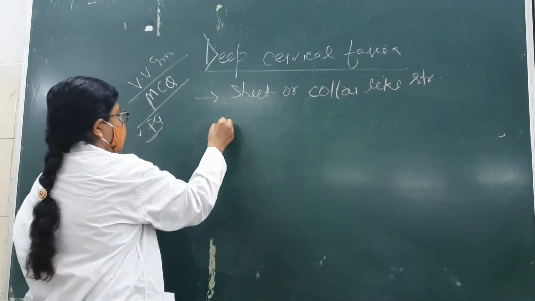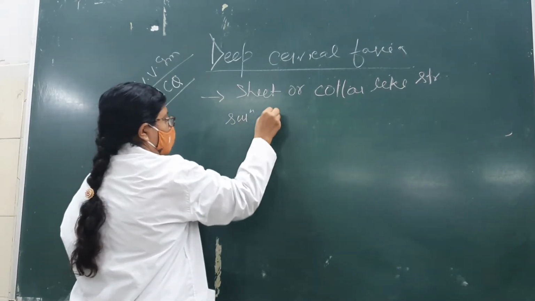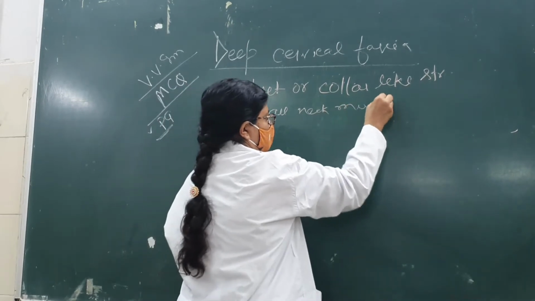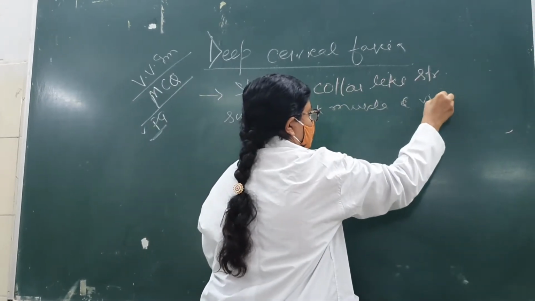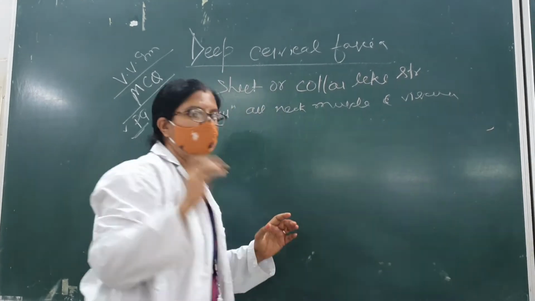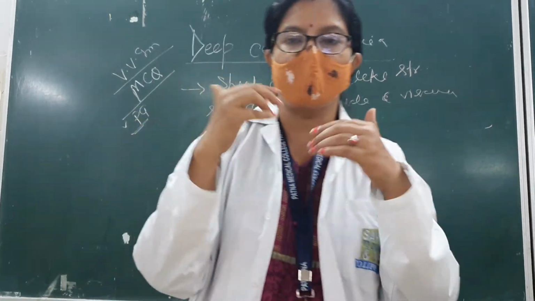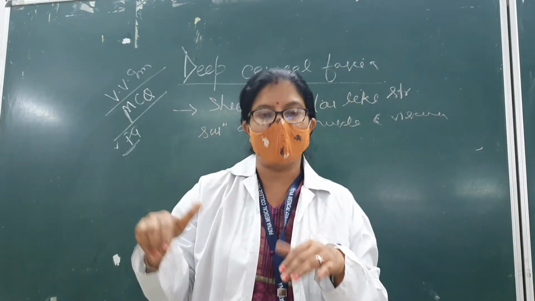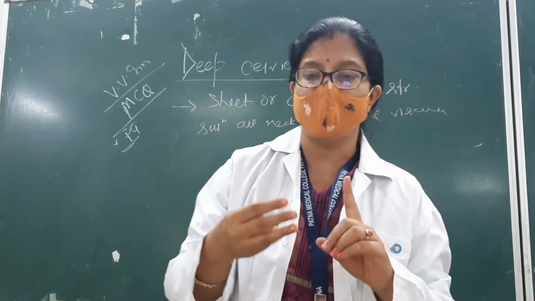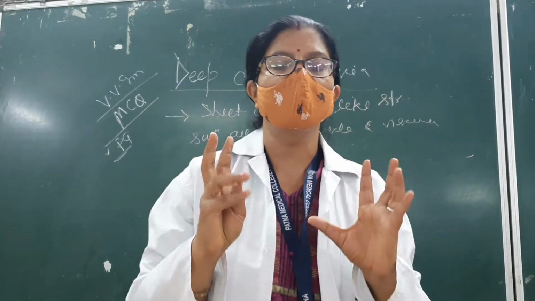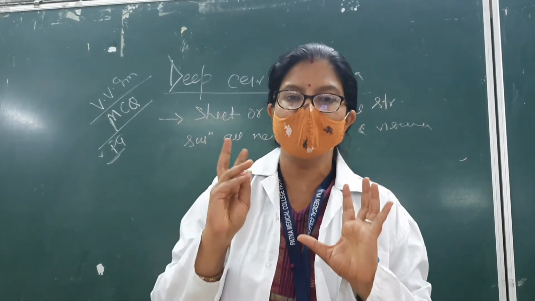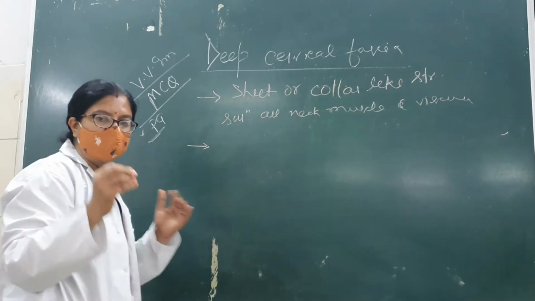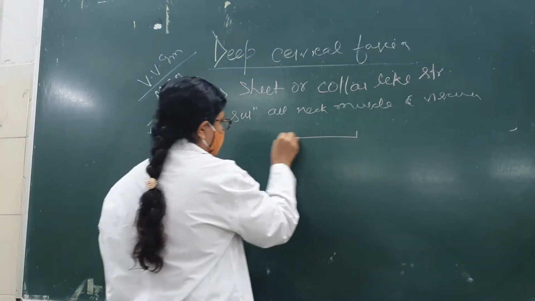All the neck muscles it will form a sheet around, and in between there are various divisions which will split, and in between them various viscera, various tubes like the esophagus, trachea, and various muscles will be included. It will be divided into three major layers.